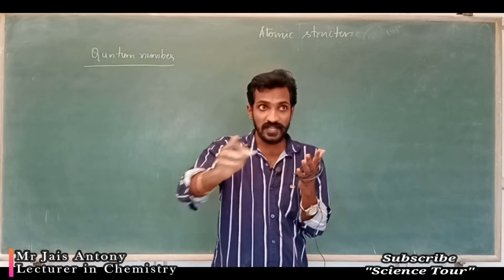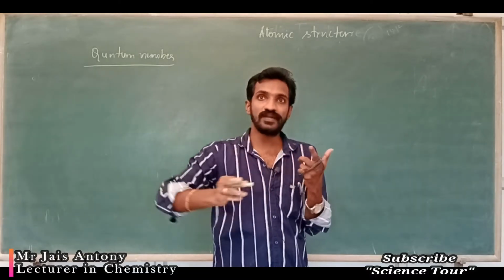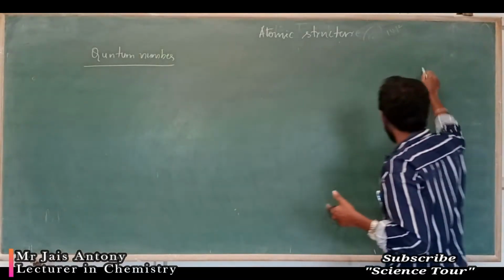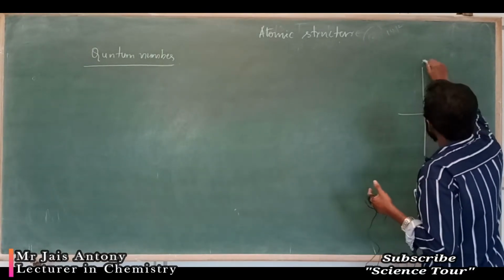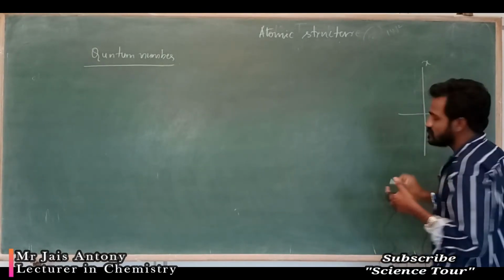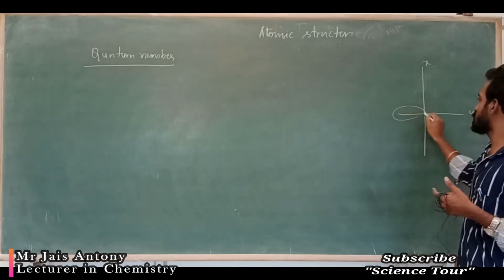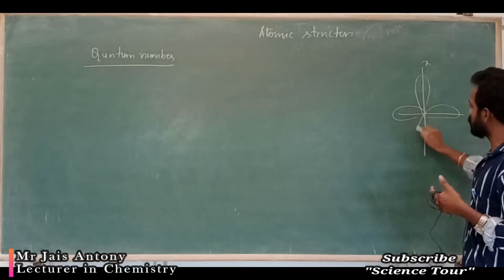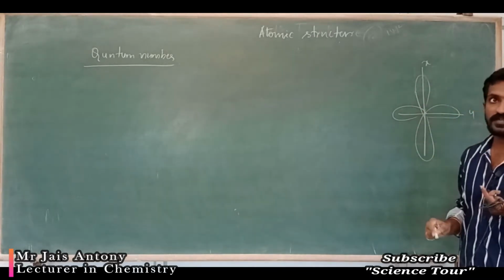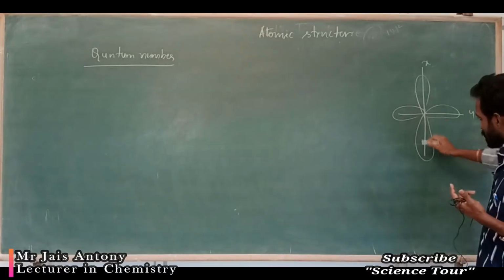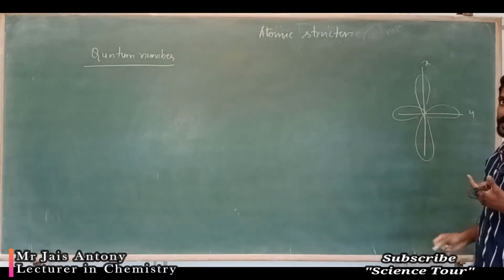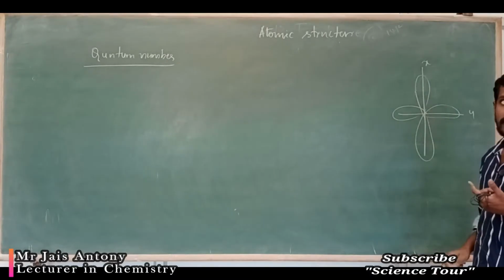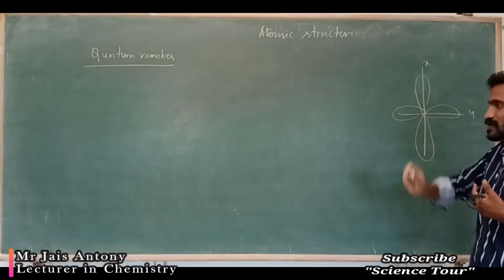Don't get confused, it is about how that movement takes place in its orbital. For example, if one p orbital is along the x axis, how exactly does the electron movement take place in this orbital?